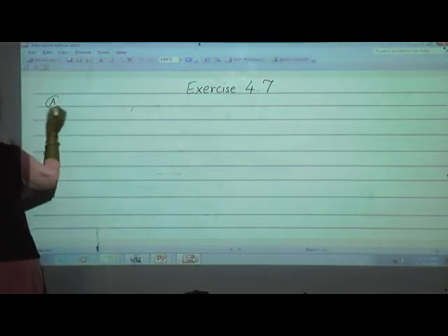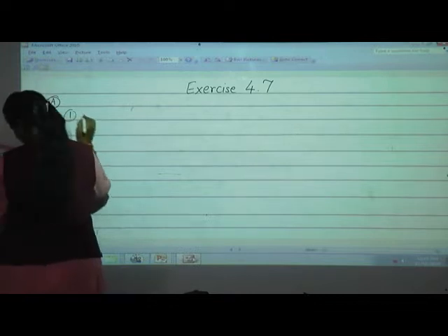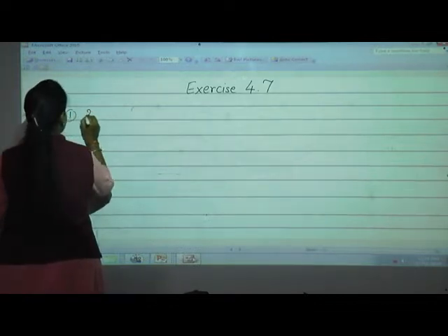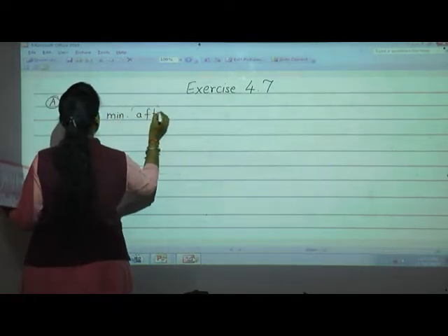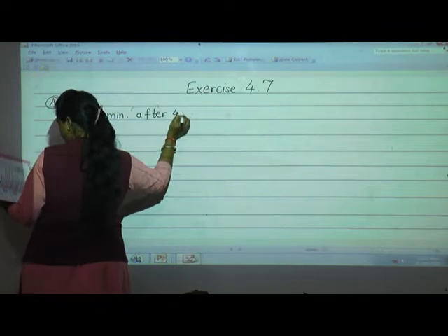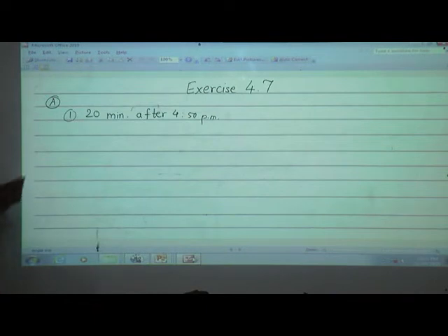A question. What is the A question? Find the time. The first example: 20 minutes after 4:50 p.m. See, the question is we have to find out the time. See, 20 minutes after 4:50 p.m. So 4:50, after 20 minutes.